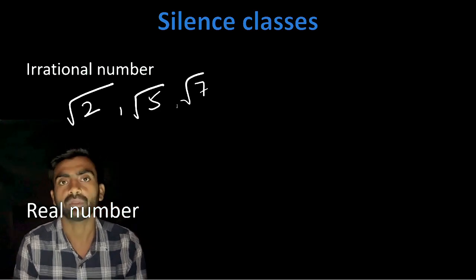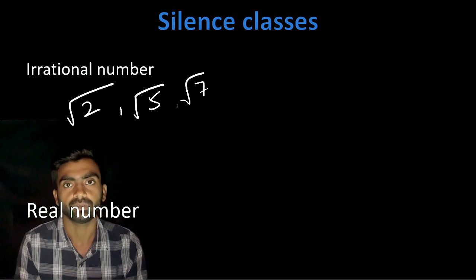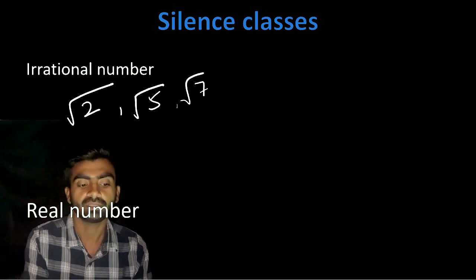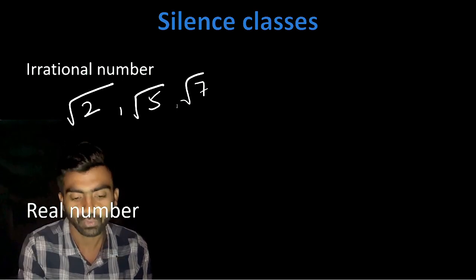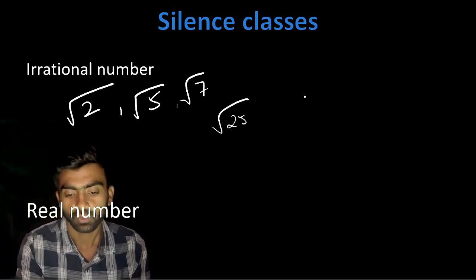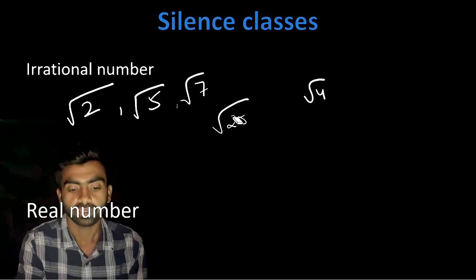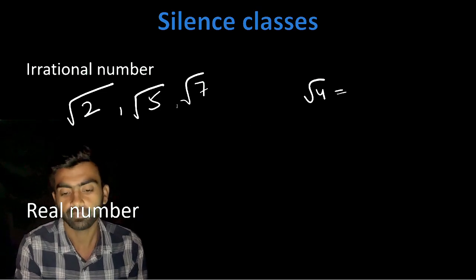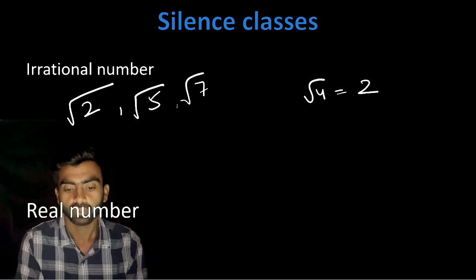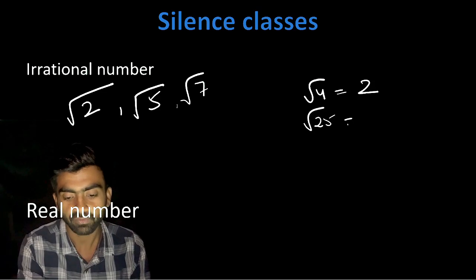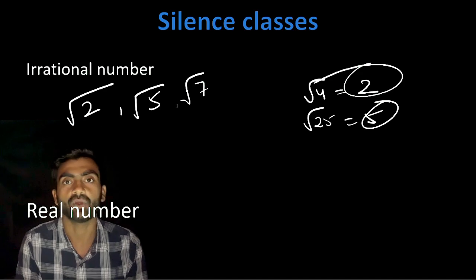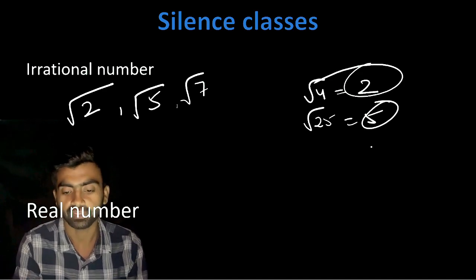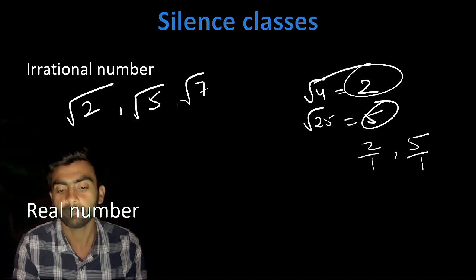If I put any prime numbers in the root, they are all irrational numbers. But if I put root 25, root 4, they are not irrational numbers, because root 4 is 2 and root 25 is 5. All these are rational numbers, because we can write them as 2 upon 1 or 5 upon 1.